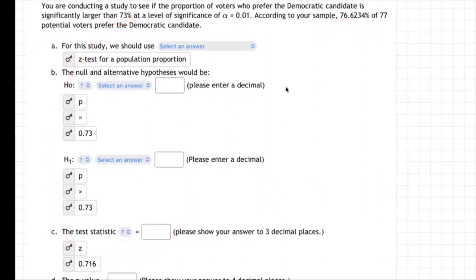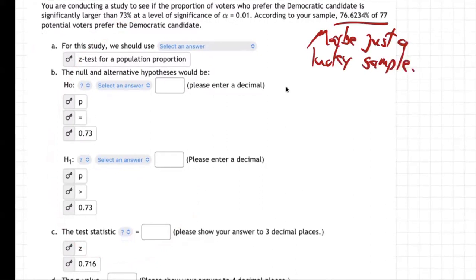Well, it's because maybe this was just a lucky sample. I mean, that can happen, right? Life has randomness to it. Maybe we just got lucky or unlucky, whatever you want to call it. When we surveyed those 77 people, maybe we happened to run into a crowd who really likes the Democratic candidate. But the truth is coming out in November on actual election day, and maybe it's way less than 73%. And you think, well, but your sample came out more than 73%. Yeah, maybe that was just a lucky sample. Just happened to run into a bunch of people who like the Democratic candidate by luck, and it's misleading us, and our polling is wrong. Could that happen? Yeah, it could.